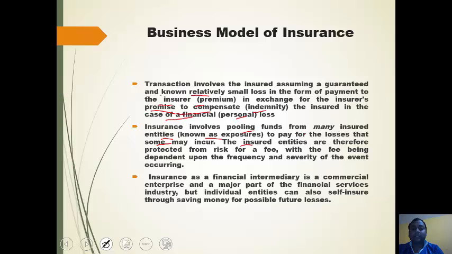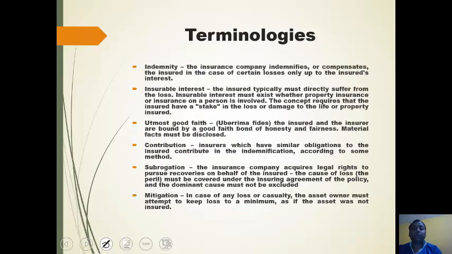The insured entities are therefore protected from risk for a fee, with the fee being dependent upon the frequency and severity of the event occurring. Insurance as a financial intermediary is a commercial enterprise and a major part of the financial services industry. But individual entities can also self-insure through saving money for possible future losses.